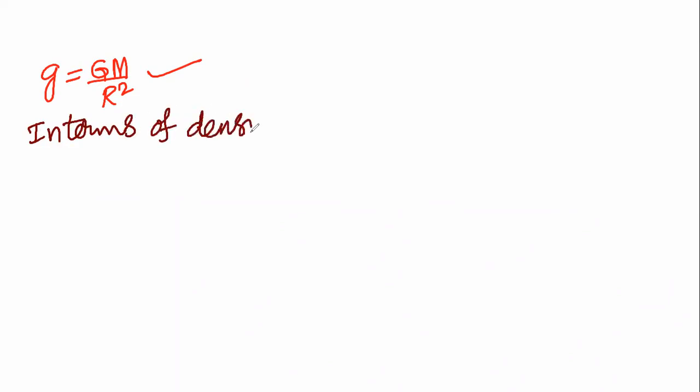density. Density I used to write as capital D. Density D is equal to mass divided by volume. Then mass is equal to volume into density.